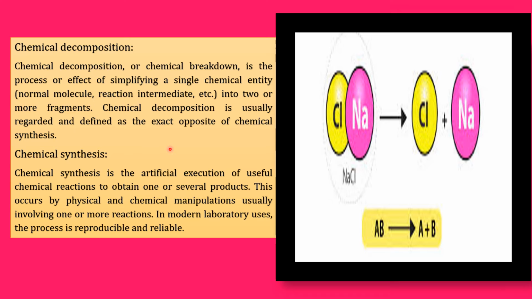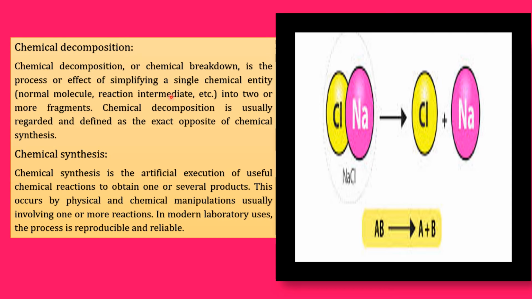Now the another topic, that is chemical decomposition. Chemical decomposition or chemical breakdown is the process or effect of simplifying a single chemical entity, that is a normal molecule, reaction, intermediate, etc., into two or more fragments. Chemical decomposition is usually regarded and defined as the exact opposite of chemical synthesis.